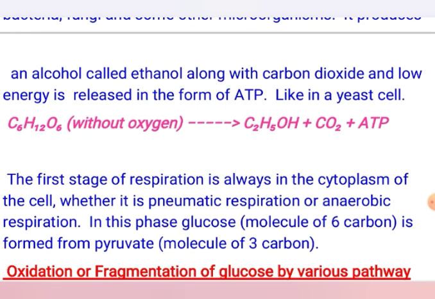The products of complete aerobic respiration are carbon dioxide and water, and the energy produced in the form of ATP molecules is greater. In partial respiration, the oxygen is not sufficient, so the product is lactic acid, which is responsible for fatigue and cramping of the muscles.